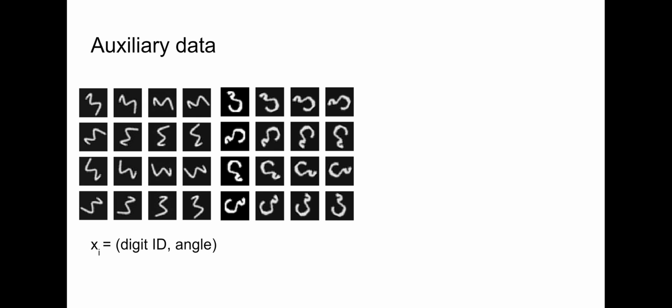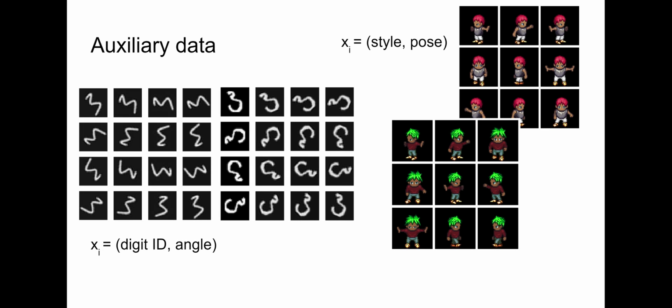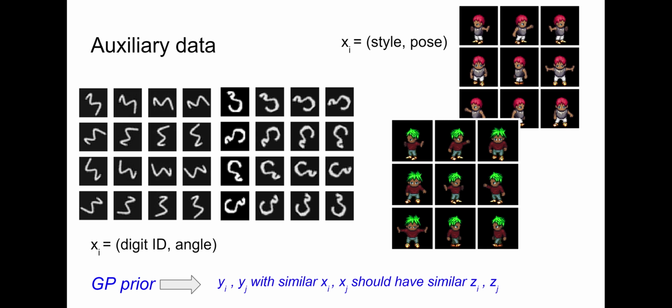And what is auxiliary data? It is the metadata that is leveraged to improve latent representations. For example, in the rotated MNIST, each image is associated with a digit ID and an angle. Another example is the Sprites dataset, where each image is connected with a character style and a character pose. With GP priors, we incorporate such information in our models so that images with similar auxiliary data have similar latent representations. So in essence, in GP-VAEs, we are endowing VAEs with desirable Bayesian properties of GPs. This has been shown to lead to favorable performance on various tasks, from conditional generation to time series imputation.